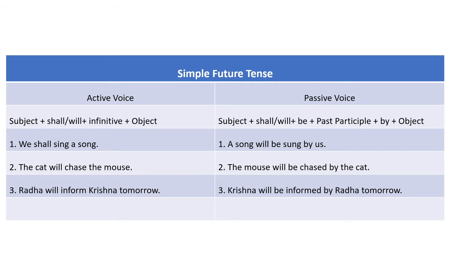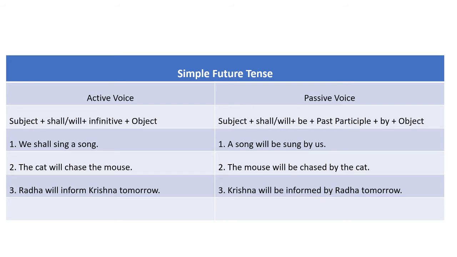Let us see how to convert this sentence into passive voice. Again we have to follow the same common rules: identification of subject, verb and object in the sentence. Then we have to think about the tense of the sentence, and when the tense is identified, we have to think about the structure of passive voice. So here: subject plus either shall or will. After that be is written, then the past participle of the main verb, that is followed by by. At the end there will be an object.